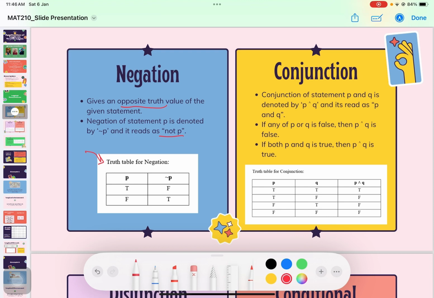And then next we're going to go into the conjunction. The conjunction of statements P and Q is denoted by P ∧ Q, and it reads as P and Q. The rule for conjunction is, if either P or Q is false, then P ∧ Q is false. And if both P and Q are true, then P ∧ Q is true. So, as you can see from the truth table, if both P and Q are true, then P ∧ Q is true.